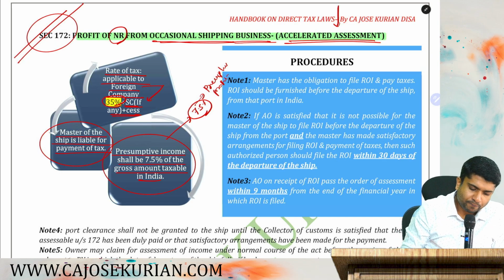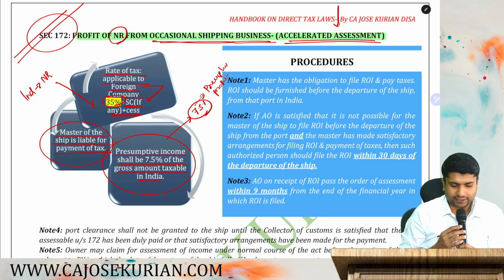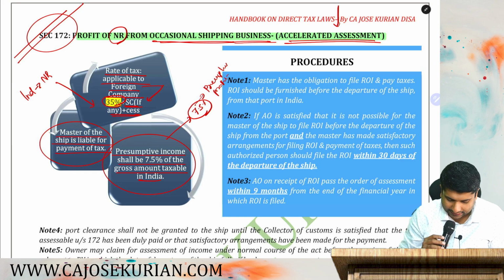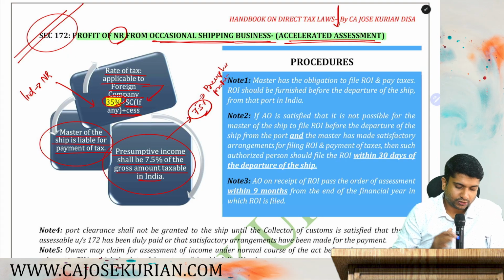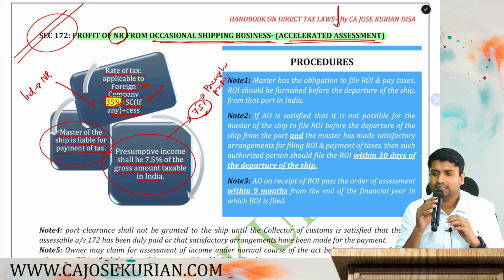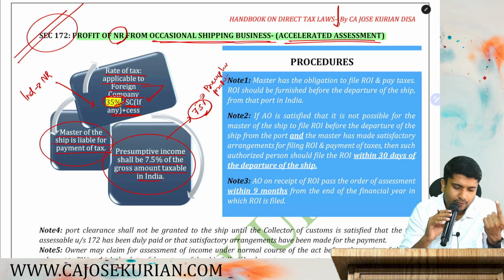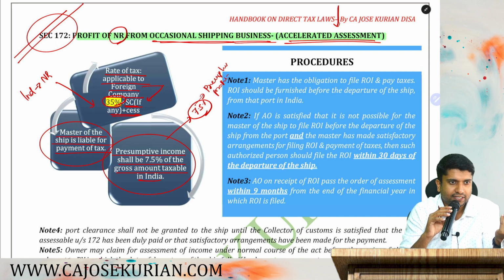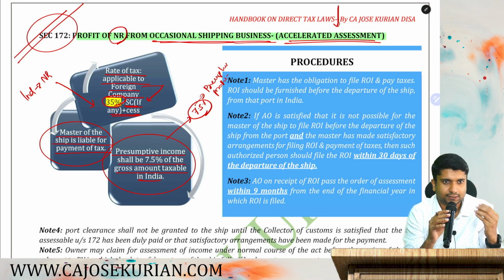Moving on. So even if you are an individual NR, your rate of tax shall be 35% plus surcharge if any plus cess. And the surcharge is also similar to the surcharge slab of foreign companies. Now, three things are there. Number one, the responsibility to file the return and pay the taxes is cast on the master. Number two, the presumptive income shall be 7.5% of the total income of the assessee. Number three, the rate of tax shall be the rate applicable for a foreign company, that is 35 plus surcharge plus cess.